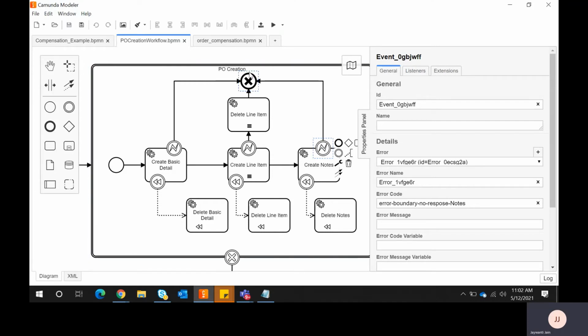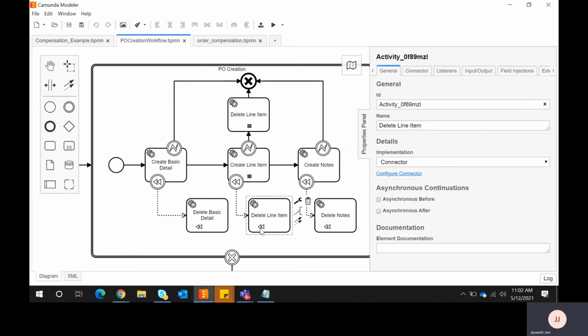As soon as I fire a cancel transaction event, compensation in Camunda will check which activities were executed successfully and need to be reverted. It will check if create line item succeeded. If any handler is attached to that activity, and this is nothing but a handler, it will fire this handler and delete the line item.